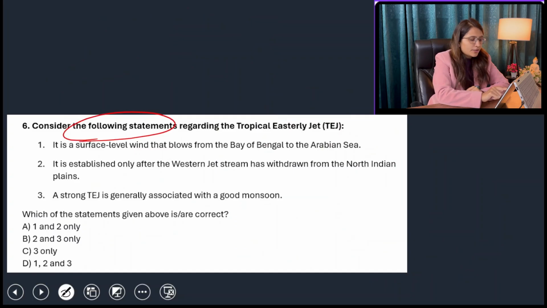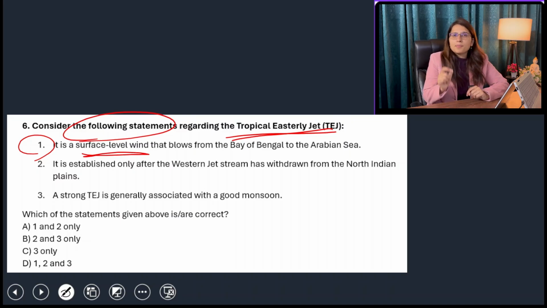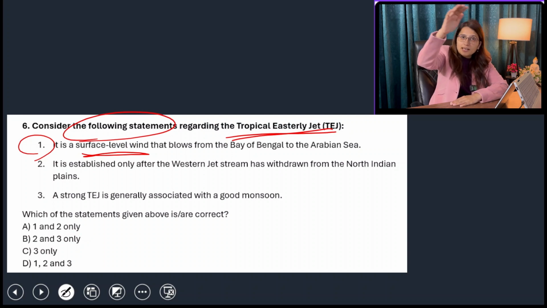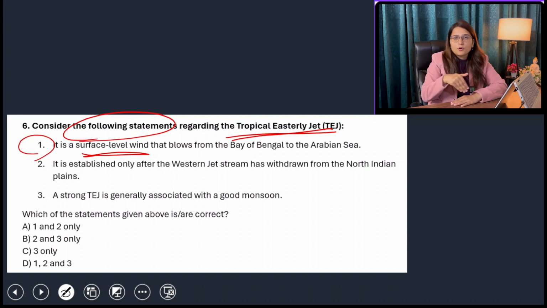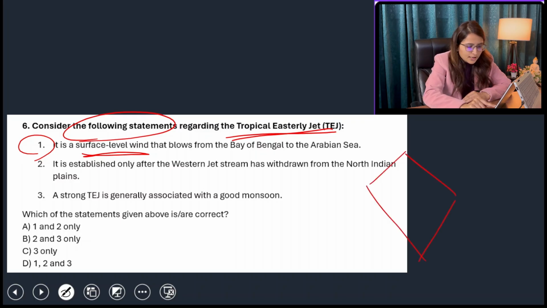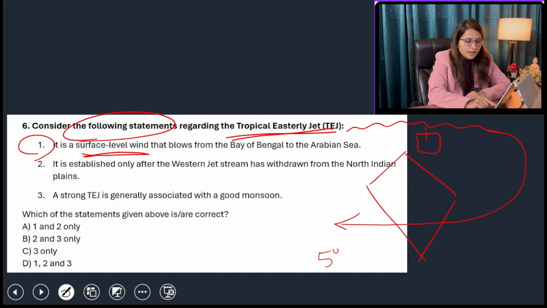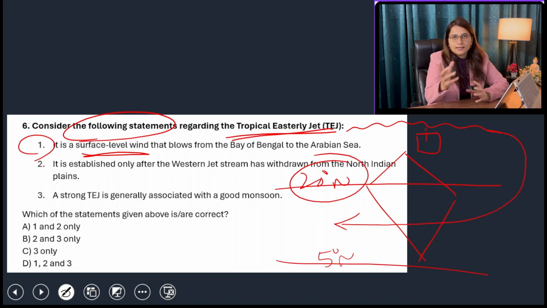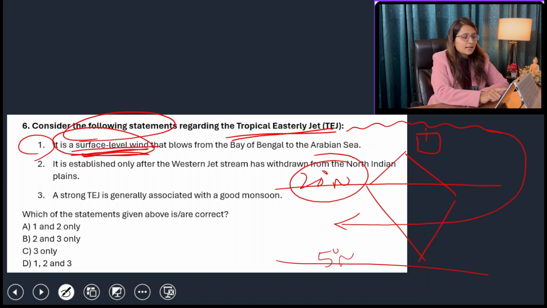Next: consider the following statements regarding the tropical easterly jet. It is a surface level wind. No, these are upper atmospheric winds coming from the upper atmosphere of Tibet plateau to ultimately the upper atmosphere of the Indian subcontinent, and it is blowing in this direction. This is your Tibet plateau, this is your upper atmosphere, and ultimately it is coming to the Indian area like this. So 5 degree north to 20 degree north is the latitude where these tropical easterly jet streams are blowing. So this statement is wrong because these are not surface level wind, they are called upper atmospheric wind.